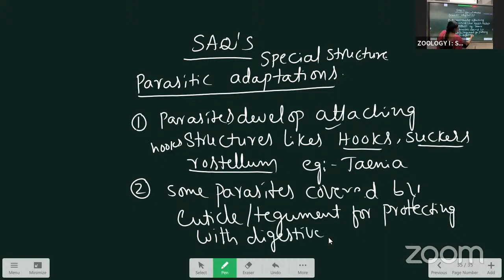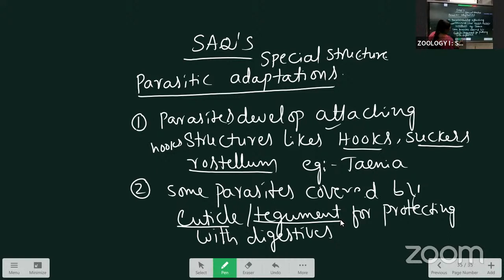They have the cuticle or tegument surrounding them, which is helpful against the digestive enzymes. The harmful enzymes are there, and for that harmful effect, they are protected.